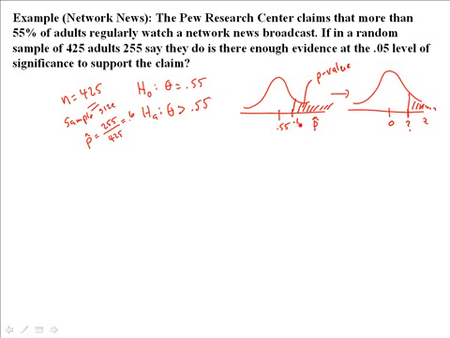Okay, so how do we get from this p-hat, the 0.6, to the z-score? We want to do a table lookup, right, and find 0.6. We do, but we don't do the lookup yet. I think you're jumping too far ahead. What's the equation that we want to do? Exactly. We do the lookup after we have the z-score, but before we do the lookup, we have to change that p-hat into a z-value. Do you remember how that goes?